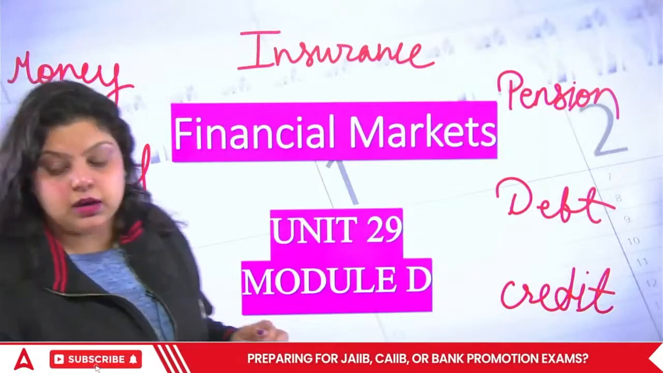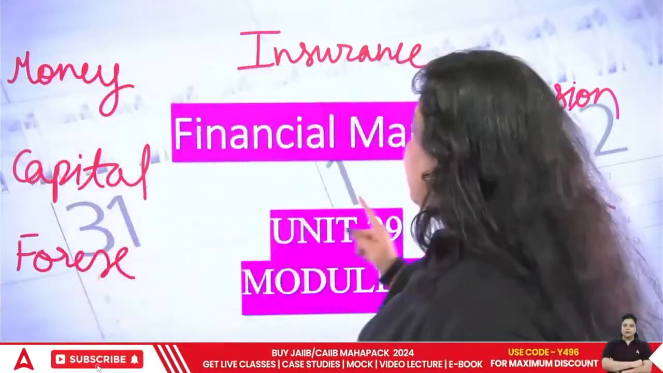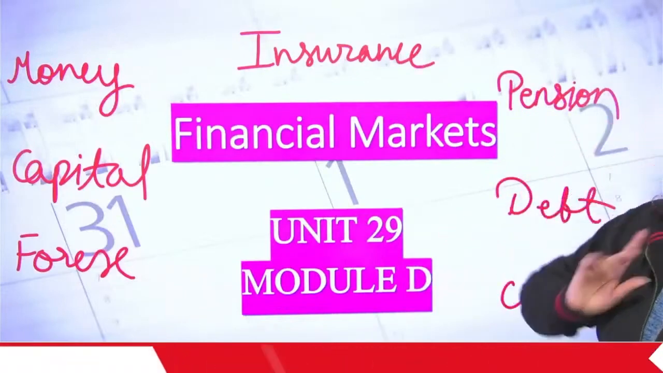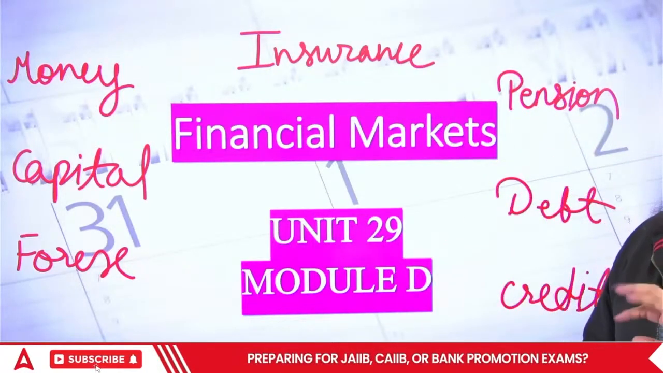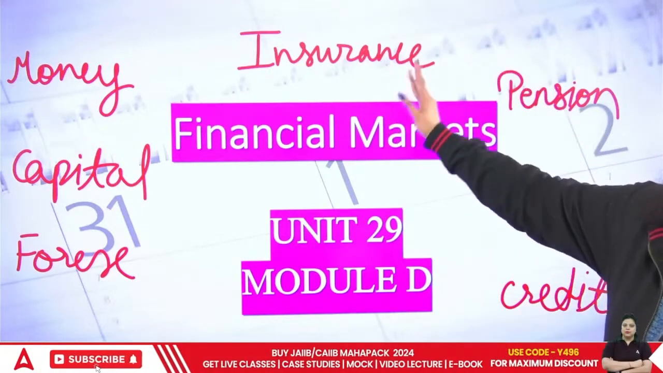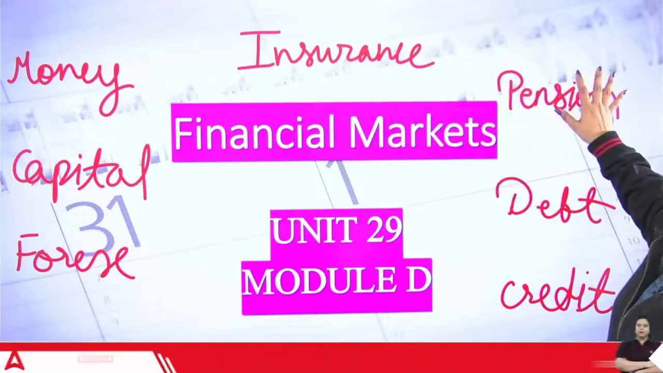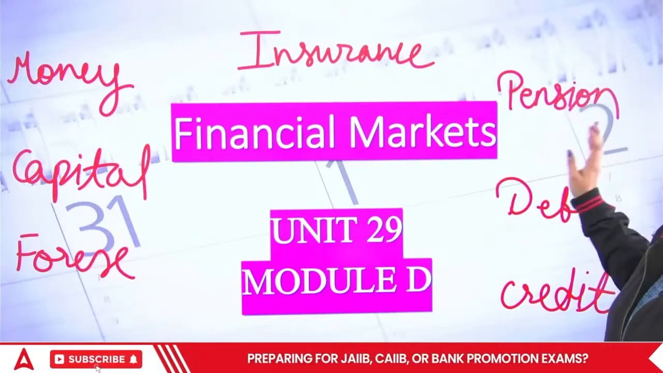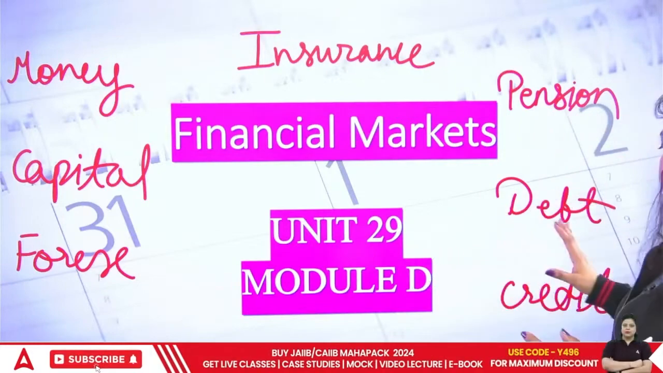Money market is regulated by RBI, and it is for the short-term period. Capital market is regulated by SEBI, and it is for the long-term period. Forex market is regulated by RBI, in which foreign exchange is done and foreign currencies are traded. Insurance market is regulated by IRDA, in which you can sell insurance policies. Pension market is regulated by PFRDA, the Pension Fund Regulatory and Development Authority of India, which mentions the pension schemes, etc.